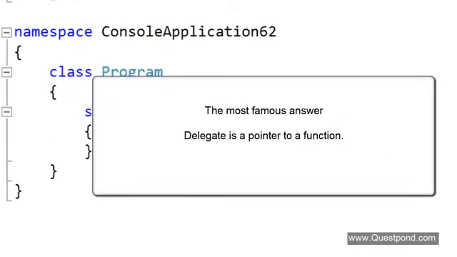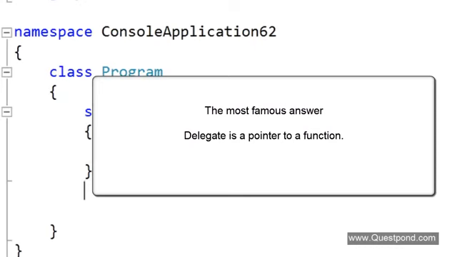Okay. When I look at this definition, it looks very, very monotonous to me, and also it looks very stupid. I'll tell you why. For example, let me code a small delegate here, and then we can discuss what is the need of delegate. If you say delegate is a pointer to a function, that means you are saying something like this.